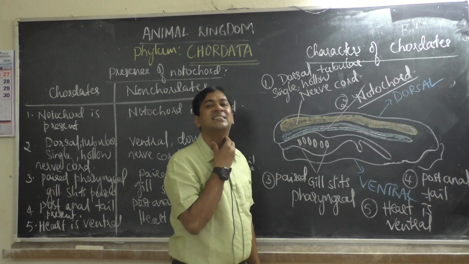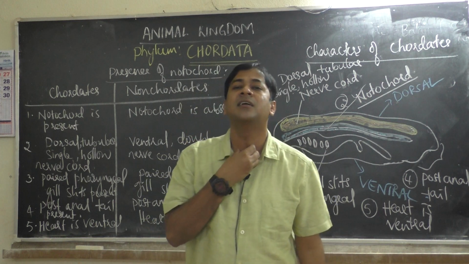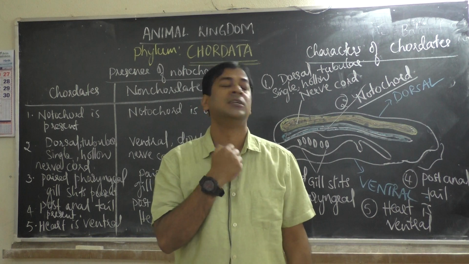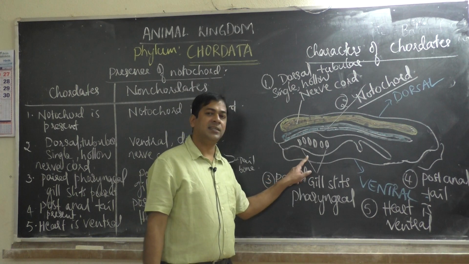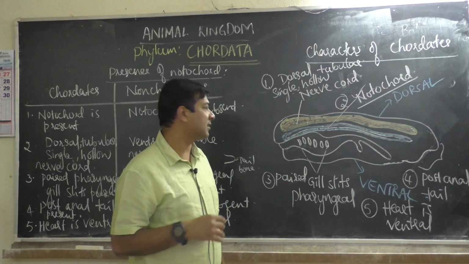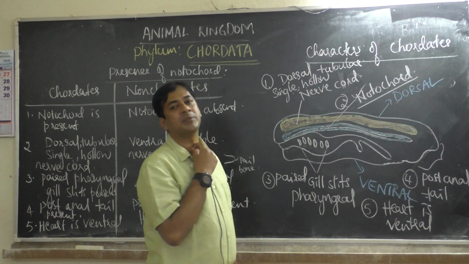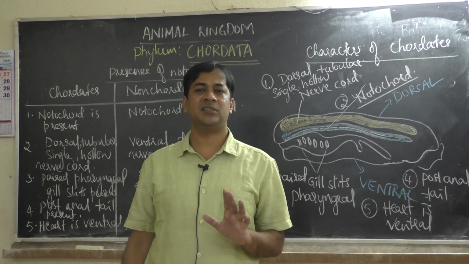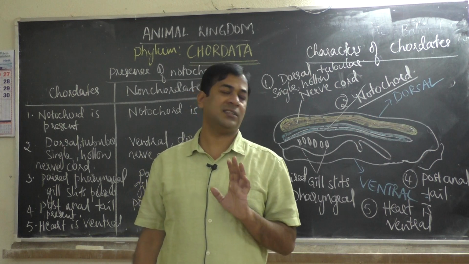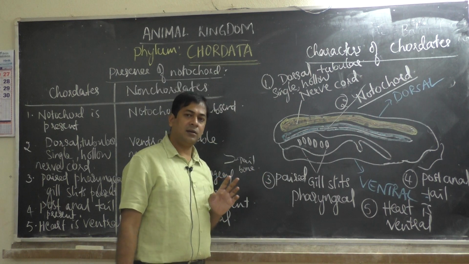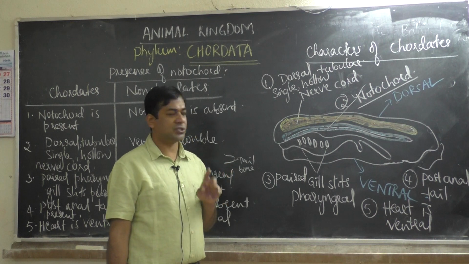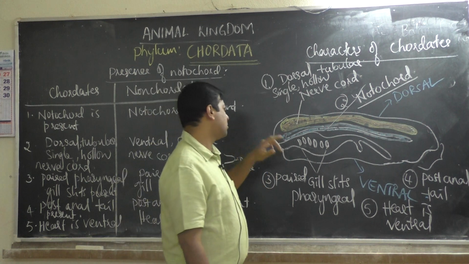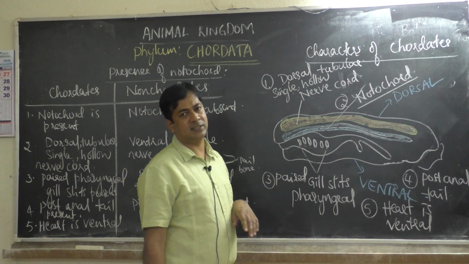Gill slits, pharynx, you know, the throat. Pharynx has slits or openings or holes, so it is called pharynx with slits. Slits are nothing but gill slits. Okay, so as gill slits are present in the pharynx, we call them pharyngeal gill slits. Pharyngeal means gill slits present in the pharynx region. Okay, then they are paired means, you know, 2 each. Here 6 are there, that means 3 pairs. Okay, so paired pharyngeal gill slits.